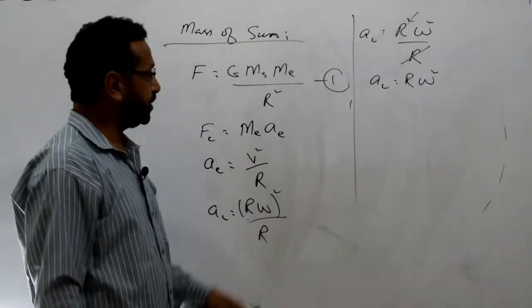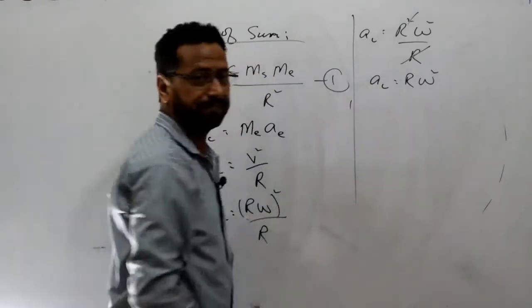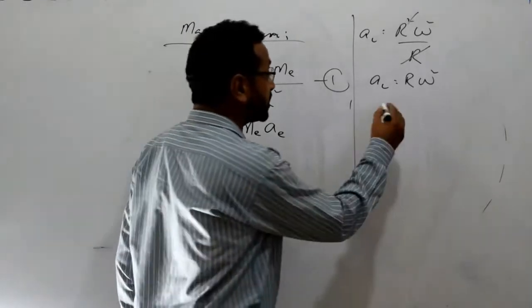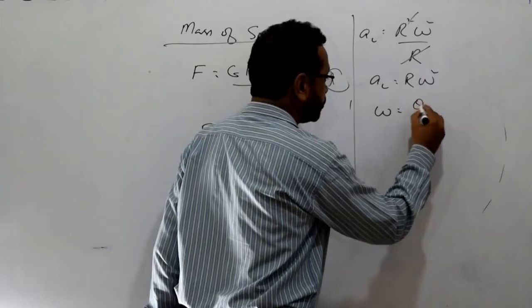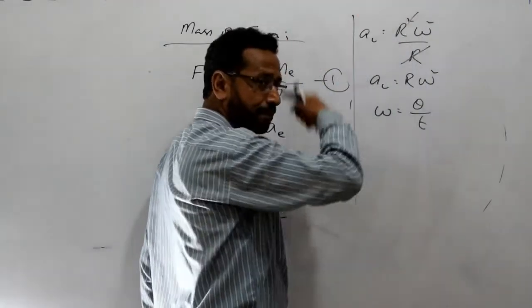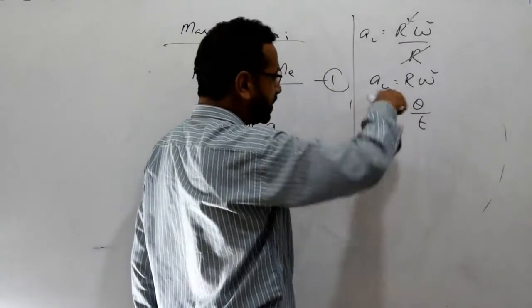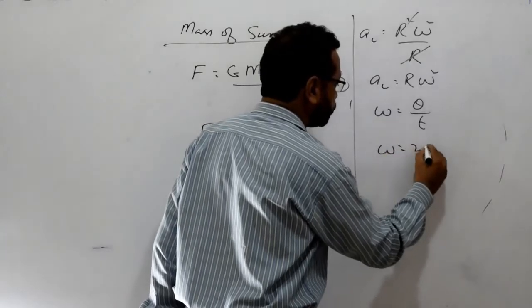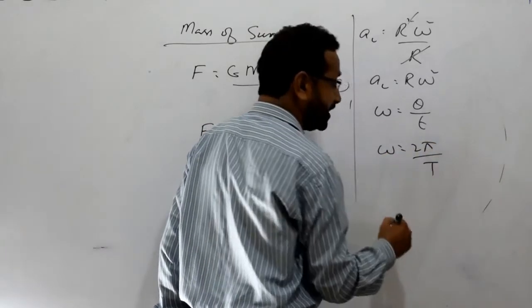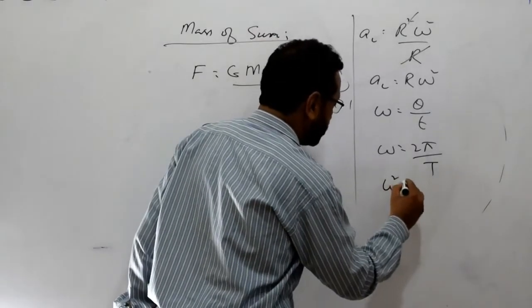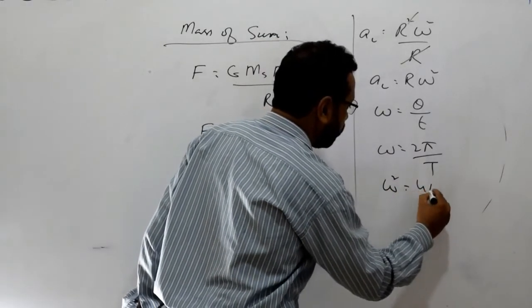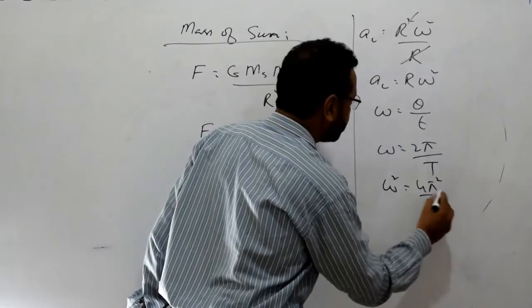So in this equation, when we talk about omega, angular velocity: angular velocity omega is equal to theta upon t. For one complete revolution of the earth around the sun, that would be equal to 2 pi over T, where T is the time period. So squaring on both sides, omega square is equal to 4 pi square over T square.